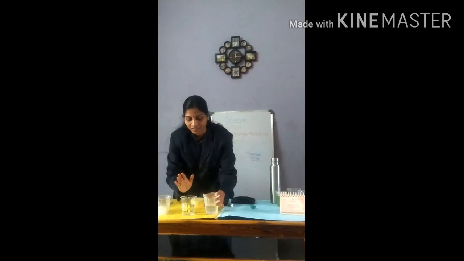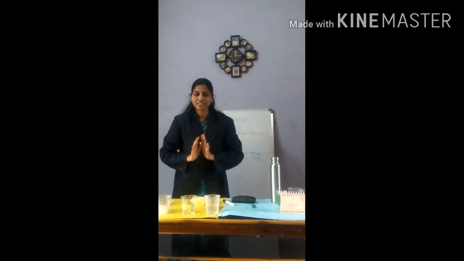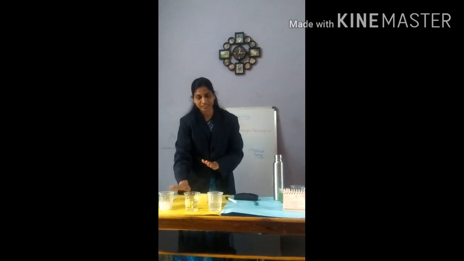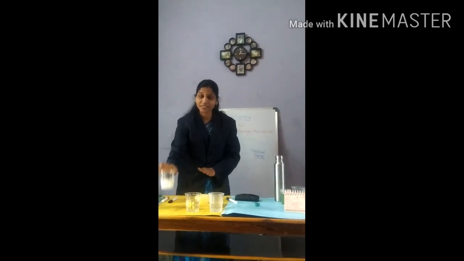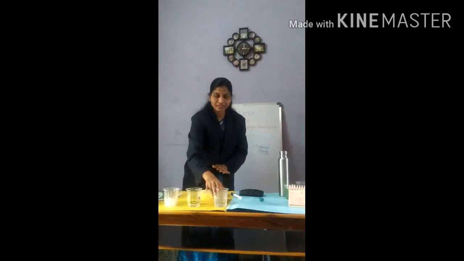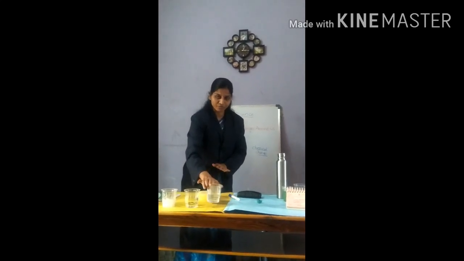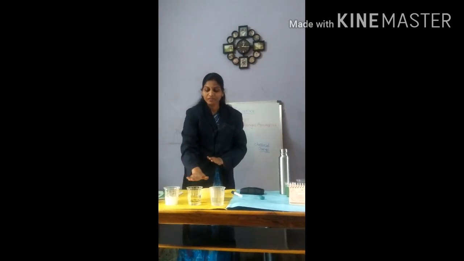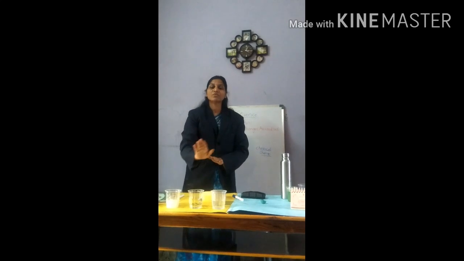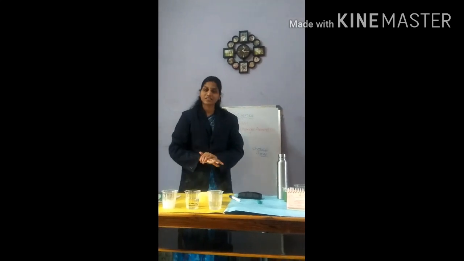So here with this example you can see all the three glasses containing water, but it is in the solid form, it is in the liquid form, and it is in the vapor form. So here everything is water, but it is only the change in the state.